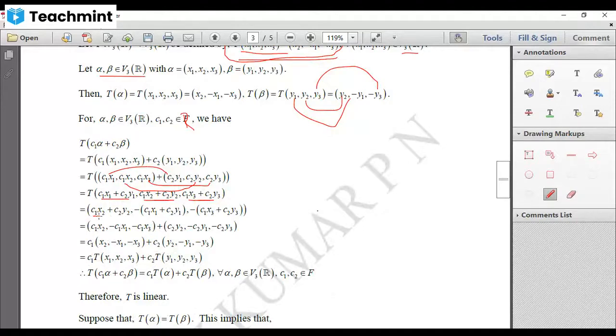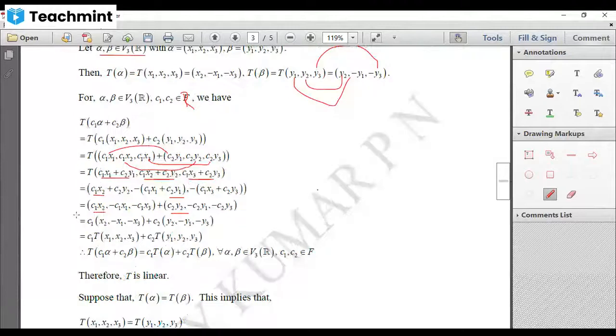How? Write down the first components in both the ordered triplets separately: c1 x2 plus c2 y2. Then the second component, minus c1 x1, comma, minus c2 y1. Then the third component, minus c1 x3, comma, minus c2 y3. If you add these two, you should get the old one. See, c1 x2 plus c2 y2, comma, minus c1 x1 minus c2 y1, comma, minus c1 x3 minus c2 y3. You'll get the old one.